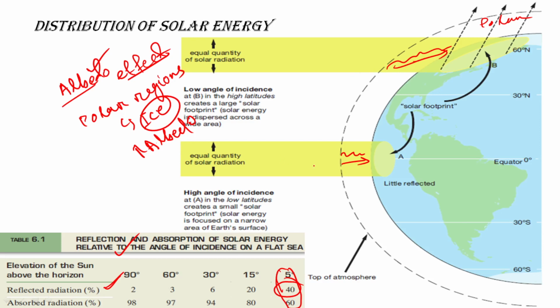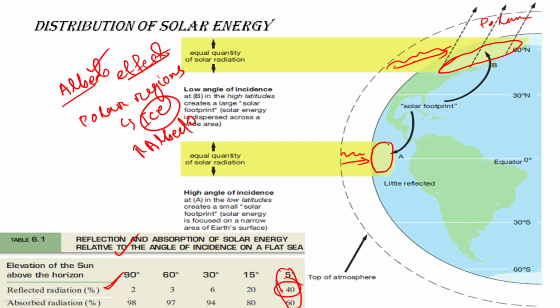If you see, here it is covering this much area and here it is covering this much area. So the area is bigger and the thickness of atmosphere through which the incident solar rays are passing is more. So absorption by the atmosphere is more, and less radiation will fall on the surface.